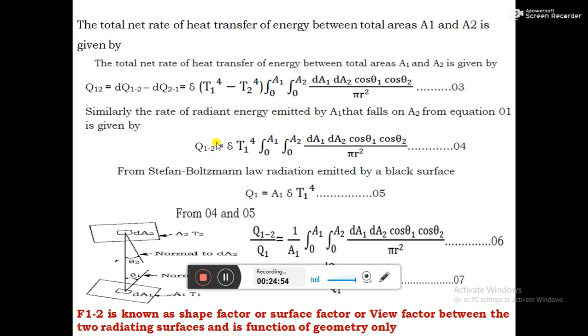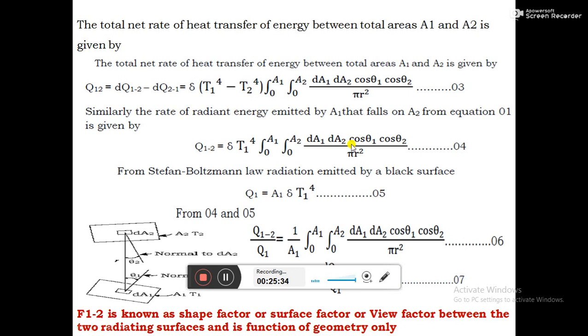Similarly, the amount of heat emitted by the body A1, because till now we considered dA1 and dA2. The amount of radiation emitted by the body A1 and falling on the body A2 is given by this equation number 4. Equation number 4 gives the heat, the amount of heat which is emitted by the body 1 and falling on the body 2.